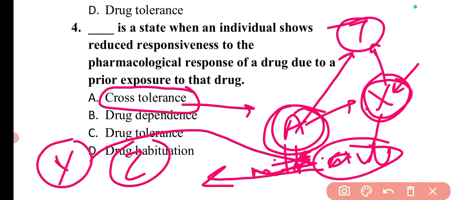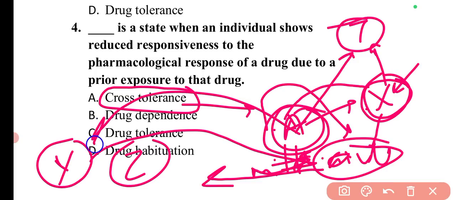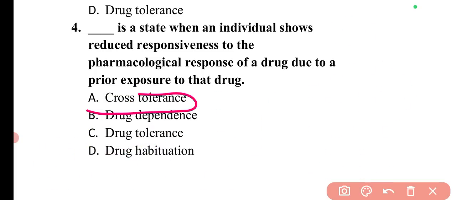Now this person A develops tolerance for drug X. If the person simultaneously develops tolerance for the other drugs in the same classification or related drugs, then that tolerance will be termed cross tolerance. So this is the basic difference. Cross tolerance is related to the related classes of drugs for which the patient already has a tolerance.